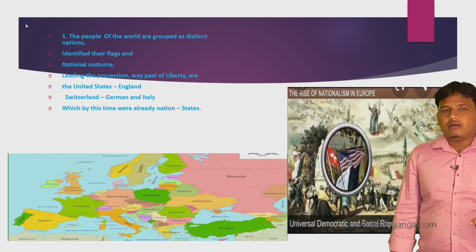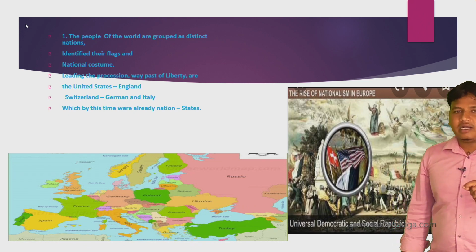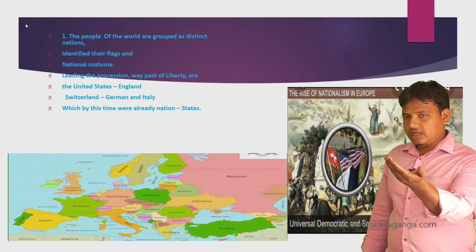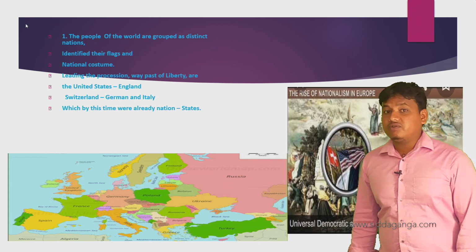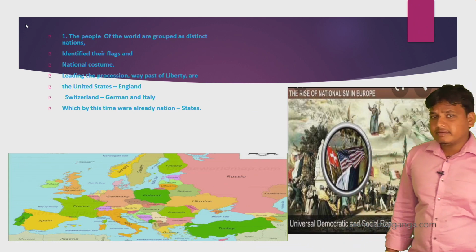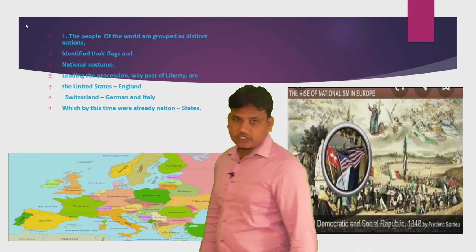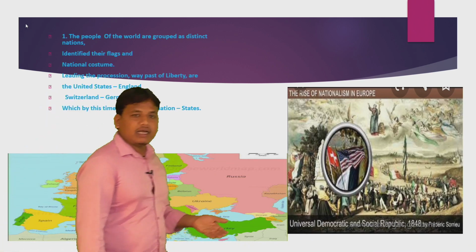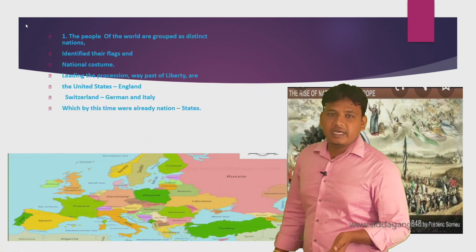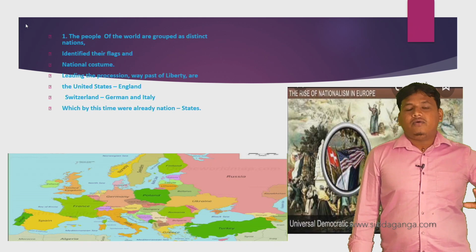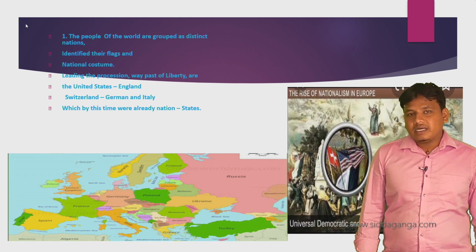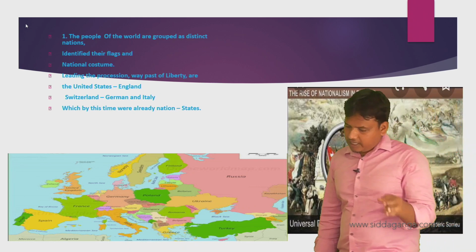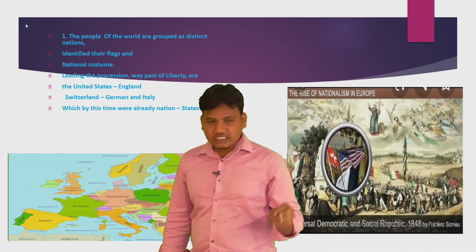Finally, America became free from the English. Already America has moved ahead. And the second one is Switzerland. Switzerland was ruled by Germany and Italy. Already it had completed its freedom, and it was already a nation state. Which countries had become nation states? There are two countries. The first one is Switzerland and the next one is the United States of America.